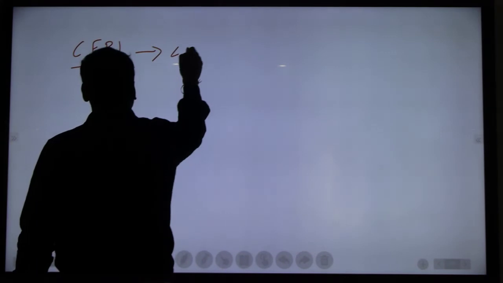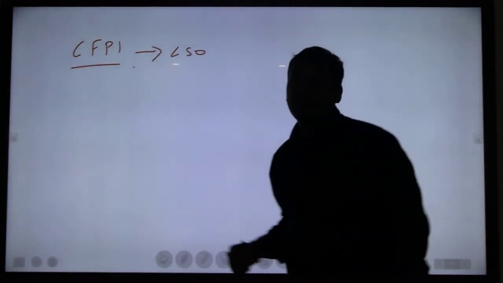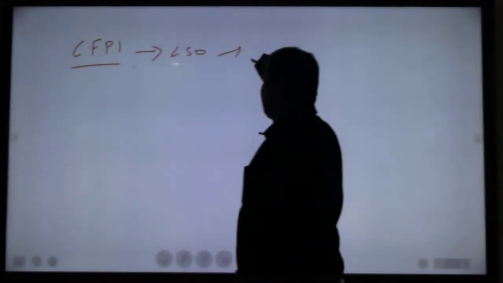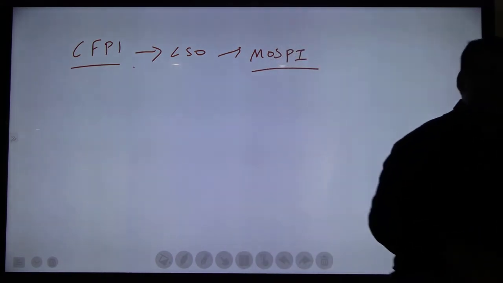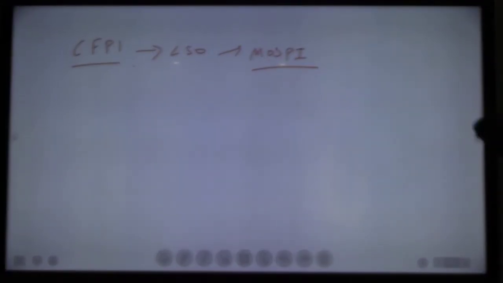So what is the CFPI? Consumer Food Price Index. Who will issue this index? CSO, Central Statistical Office, which comes under MOSPI, the Ministry of Statistics and Program Implementation. What is the base year? 2011 to 2012. It is similar to CPI.